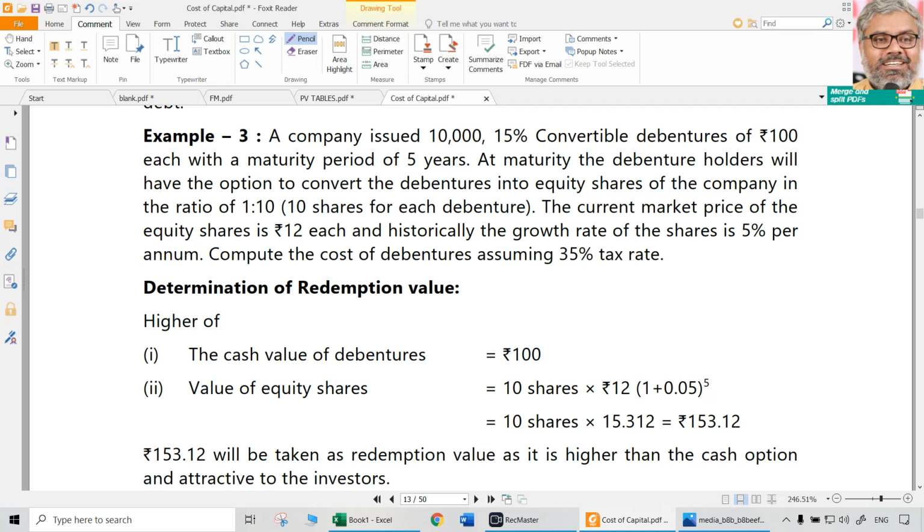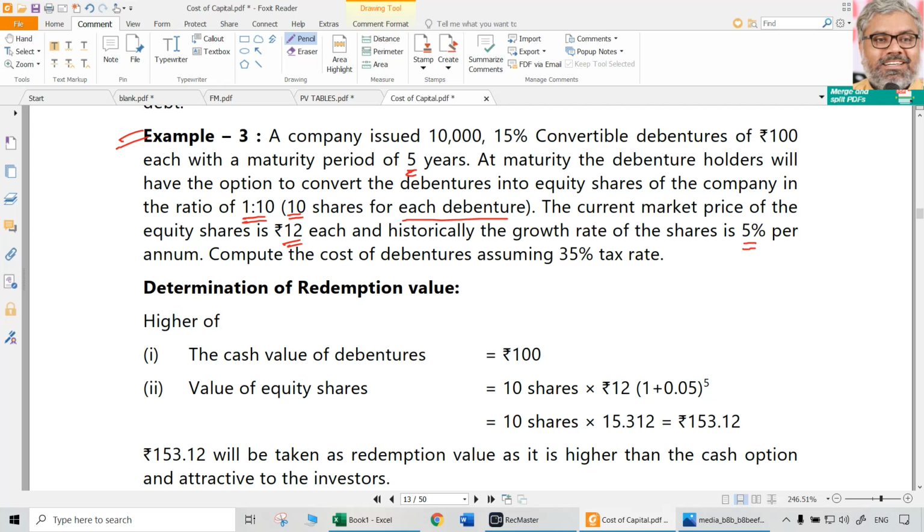So let us look at this example. A company issued 10,000 15% convertible debentures of 100 rupees each with a maturity period of 5 years. At maturity, the debenture holders will have an option to convert the debentures into equity shares of the company in the ratio of 1:10. Means 10 shares for each debenture. So each debenture will be converted to 10 shares. Current market price of equity shares is 12 rupees each. Historically, the growth rate of the shares is 5% per annum.